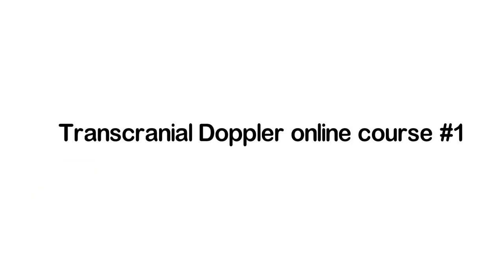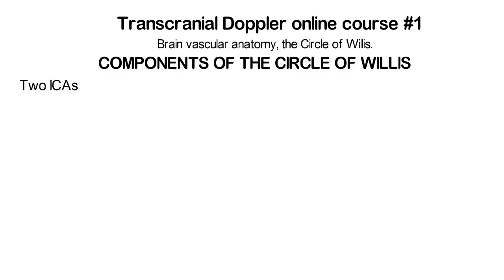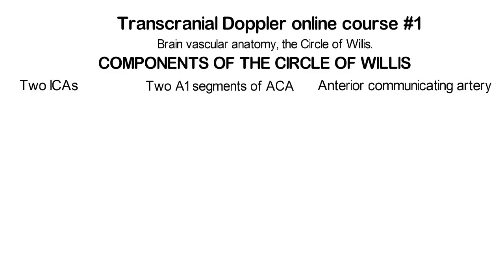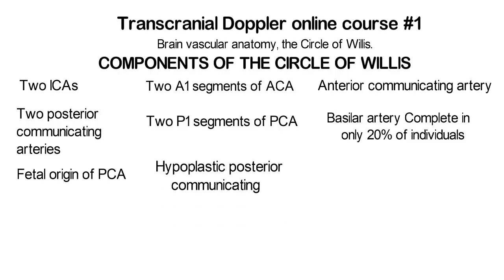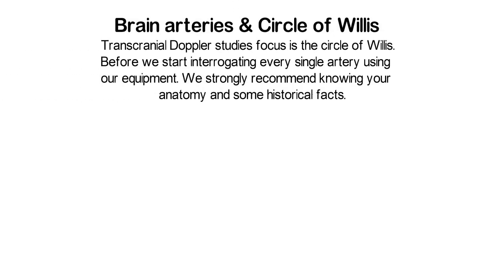Components of the Circle of Willis: 2 ICAs, 2 A1 segments of ACA, anterior communicating artery, 2 posterior communicating arteries, 2 P1 segments of PCA, basilar artery. Complete in only 20% of individuals. Fetal origin of PCA, hypoplastic posterior communicating, hypoplastic A1 segment of ACA. Transcranial Doppler studies focus on the Circle of Willis.